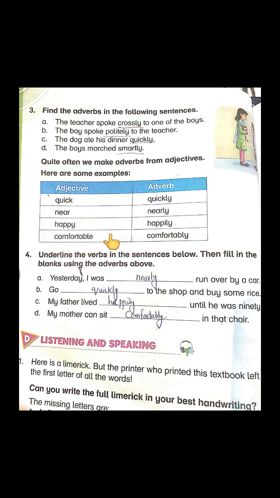And suppose there is another word, comfortable. When we use it as an adjective, we will say, this is a comfortable blanket. You see, comfortable is an adjective which is telling more about the quality of the noun blanket in a sentence, right?